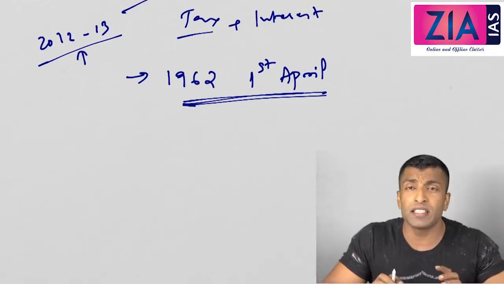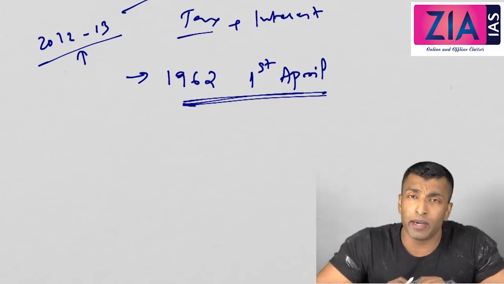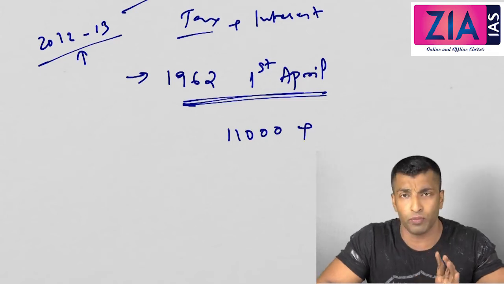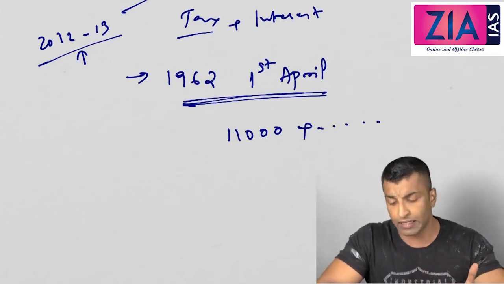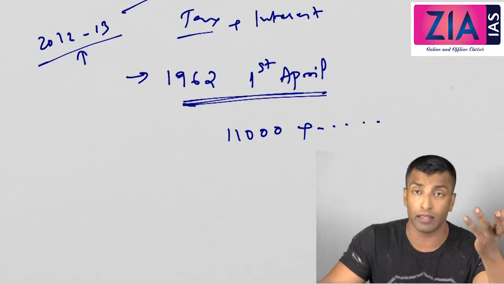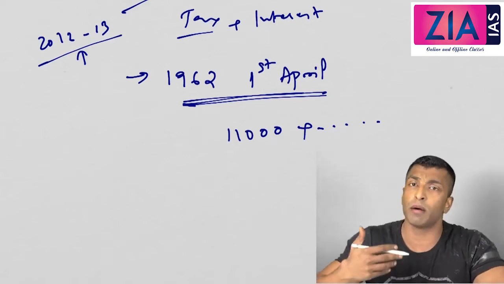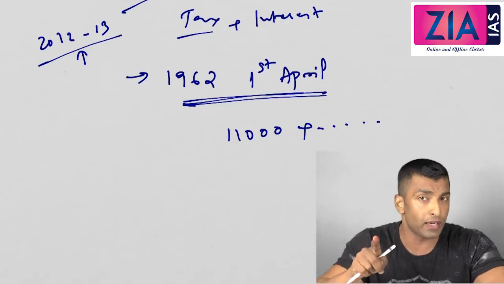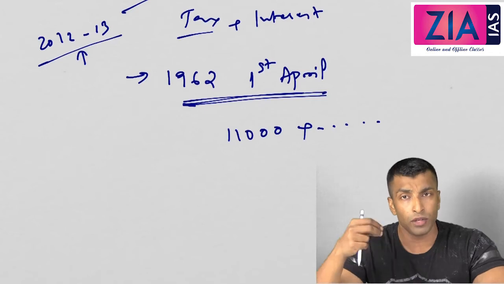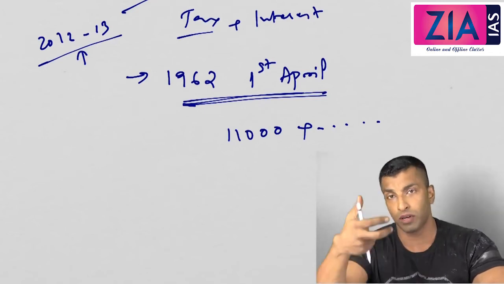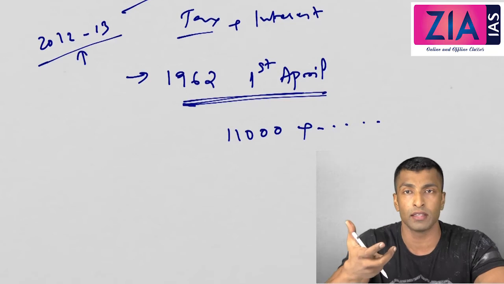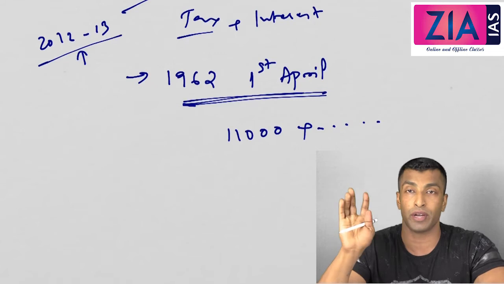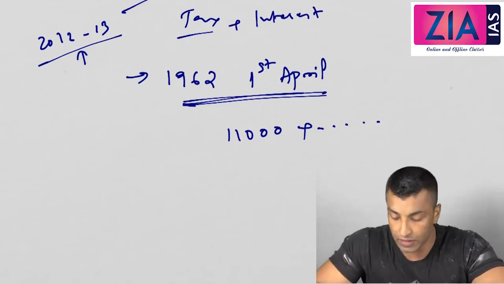Now, this was very severely criticized at that time. The government is going to get around 11,000 crore from Vodafone, obviously, and from some other companies, because many companies have done this kind of thing, basically for tax avoidance. Not tax evasion. The difference between tax avoidance and tax evasion you already know. Using the loopholes in the law, you reduce your tax liabilities legally, but misuse the provisions of law. Tax evasion means you are not even showing your income. All those concepts we have discussed.